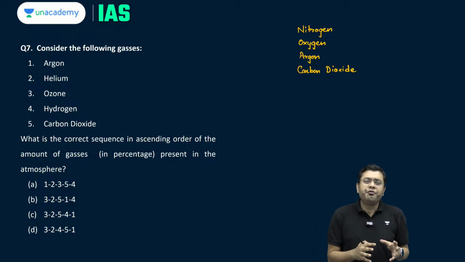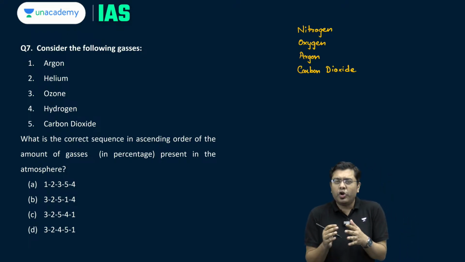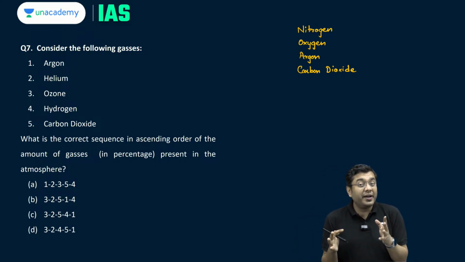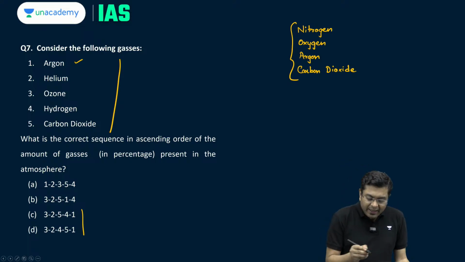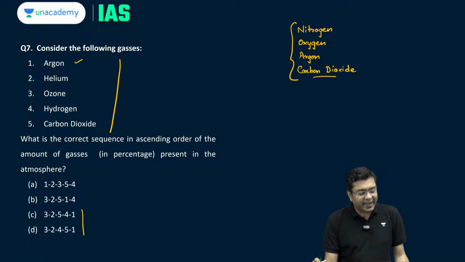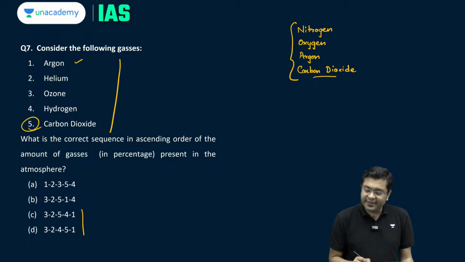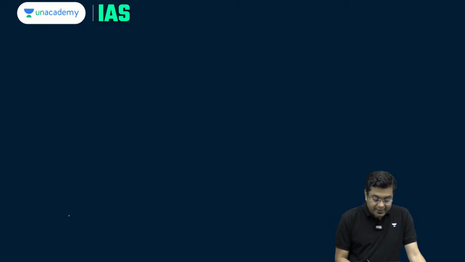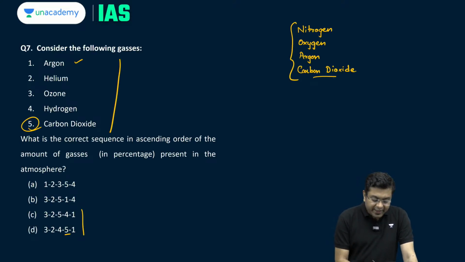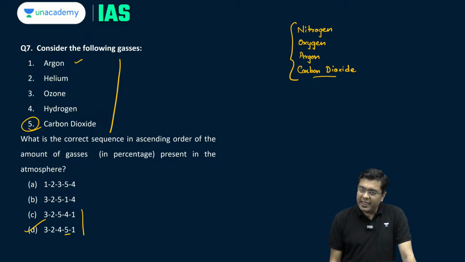Now here we have to arrange it in ascending order. Ascending order, as in the most dominant gas has to be arranged last. So out of the available options, the most dominant will be argon. So argon has to be last. If you observe, these are the two options where argon is last. Then after that, carbon dioxide has to be second last. Carbon dioxide, number 5, is second last in option D. So that means D, 3-2-4-5-1, is the correct order.